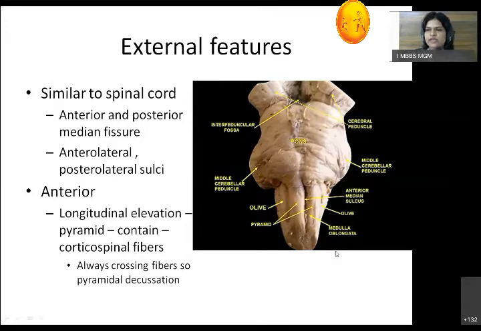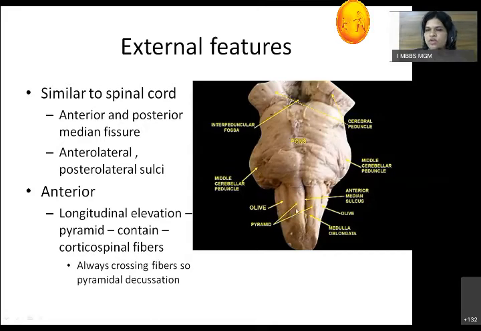So we'll see first the anterior or ventral part. Anteriorly, we can see there is a longitudinal elevation present on either side of the anterior median sulcus. This elevation is called a pyramid because it contains pyramidal tract fibers. This tract is also called the corticospinal fibers.